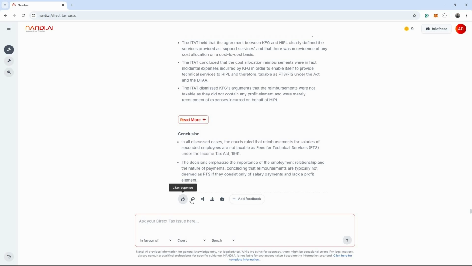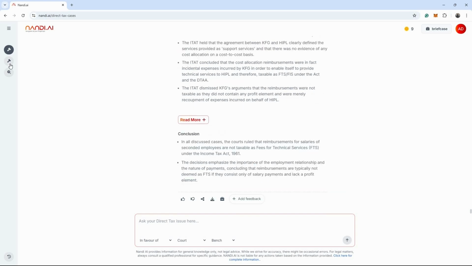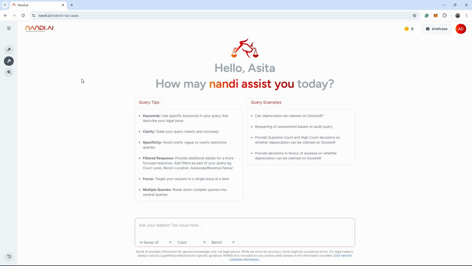I can like the response, dislike it, download it, share it, and add a feedback. This feedback is going to help us to improve our responses next time. Now let us move to the query indirect access.